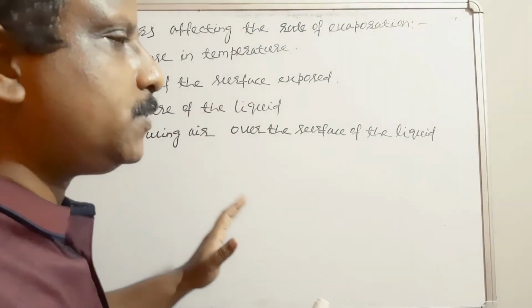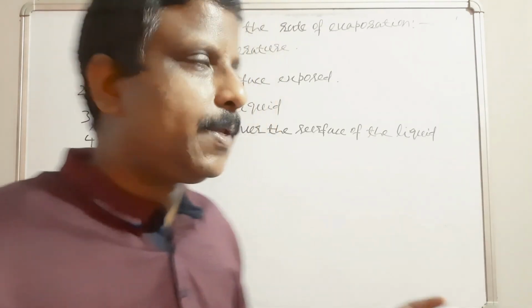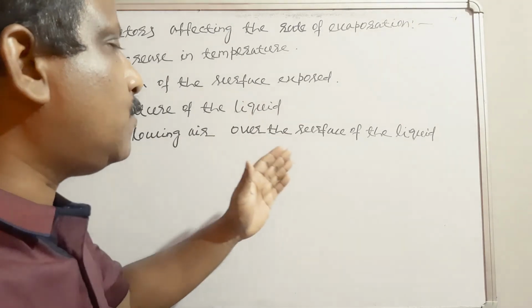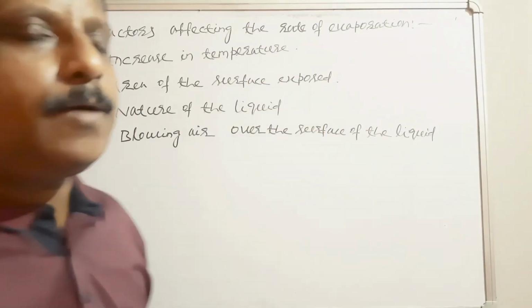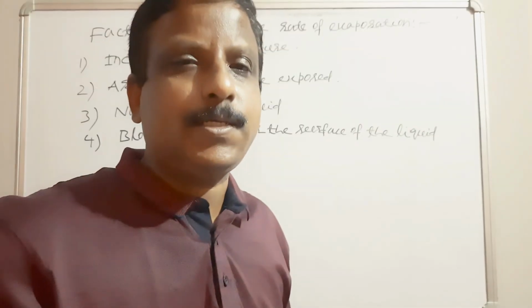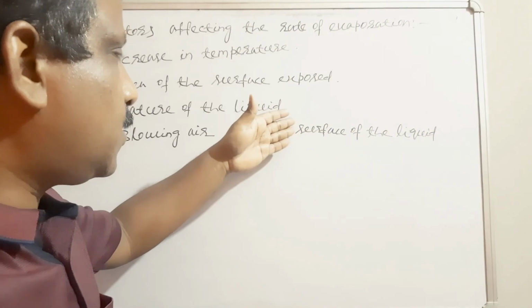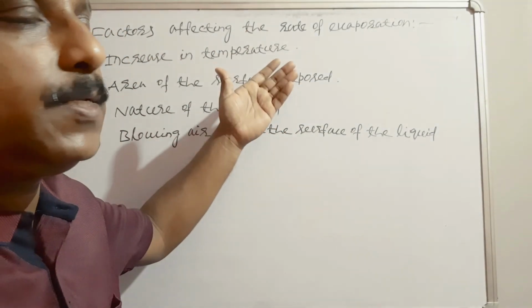Already I have explained the area of the surface exposed, a small container and a big container. Then the nature of the liquid, then blowing air over the surface of the liquid. The rate of evaporation increases with all these conditions. When the temperature increases, the rate of evaporation increases.